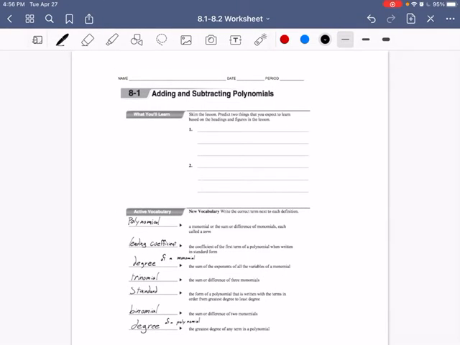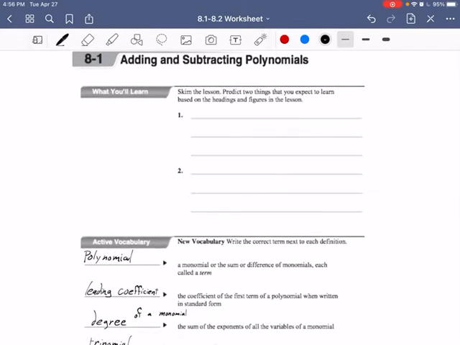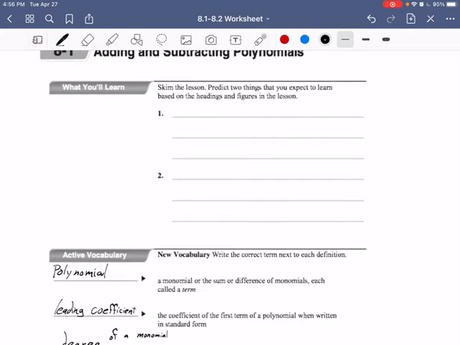Alright, well, we're looking at 8.1 in Algebra 1 here, guys, and I want you to go ahead and get started at the beginning. Go ahead and skim the lesson, predict two things that you expect to learn based on the headings and figures in the lesson. So pause the video, go look at your textbook, and fill in these two areas right here.